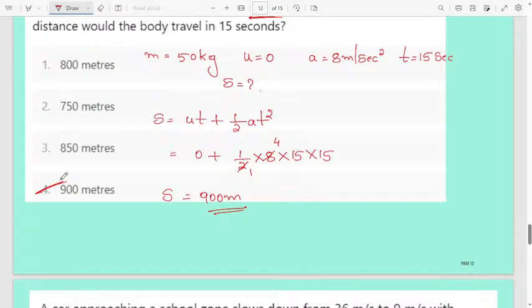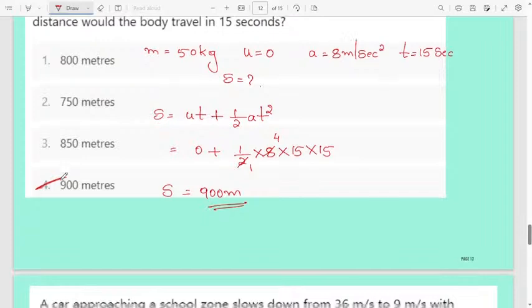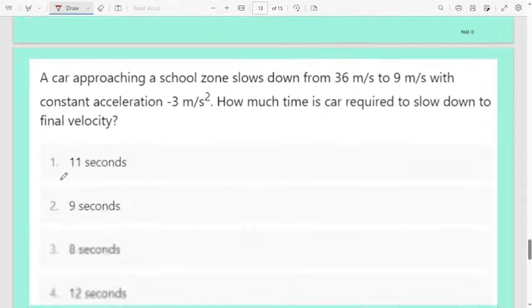Motion problems, you have to remember all three. When an object is moving in a linear motion, you will get three equations. Those three equations you have to remember.